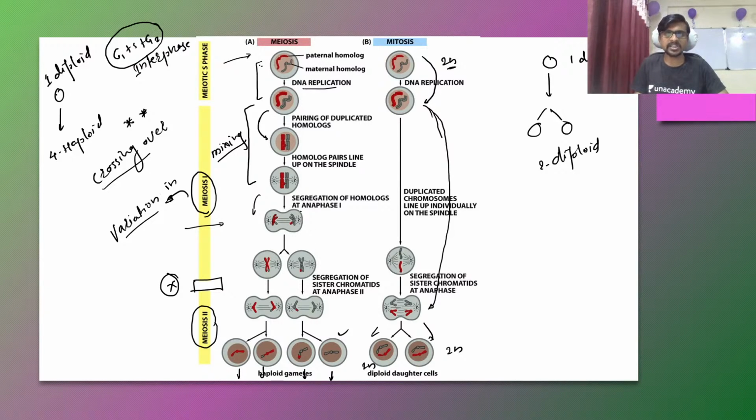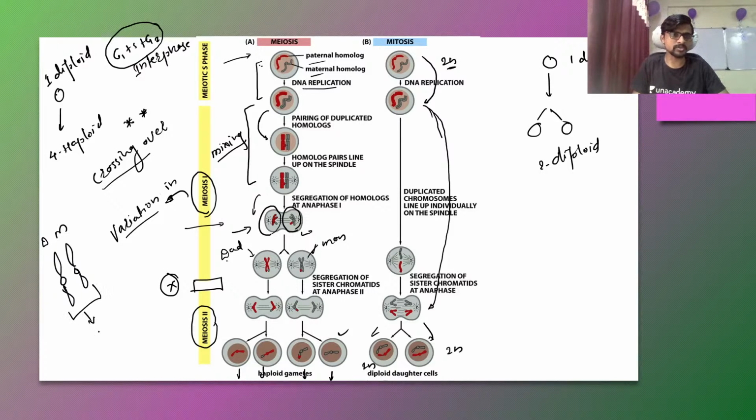In the first division, you can see the chromosomes are going to separate. These separated chromosomes are the father's chromosomes moving toward one cell, and the mother's chromosomes moving toward the other cell. You can see here the maternal and paternal are already written. This is the red color, paternal, meaning coming from the dad, and the brown color is coming from the mom. So these two chromosomes, one coming from the dad and one from the mom, are called homologous chromosomes.